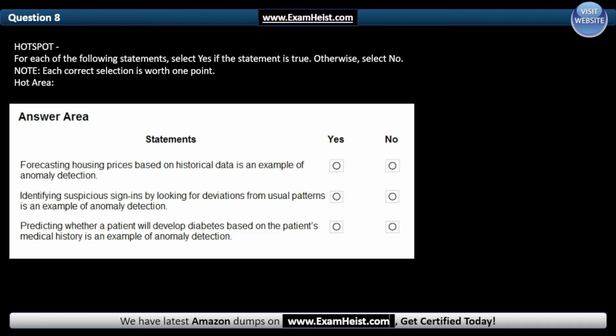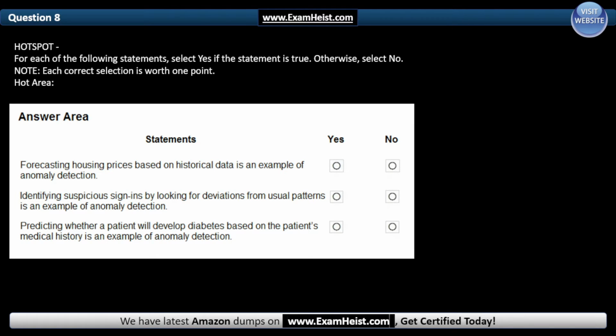Question 8. Hotspot. For each of the following statements, select yes if the statement is true, otherwise, select no. Note, each correct selection is worth 1 point. Hot area. Our statements: Forecasting housing prices based on historical data is an example of anomaly detection.